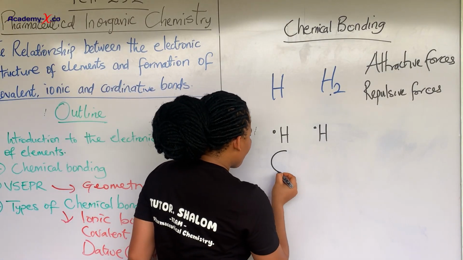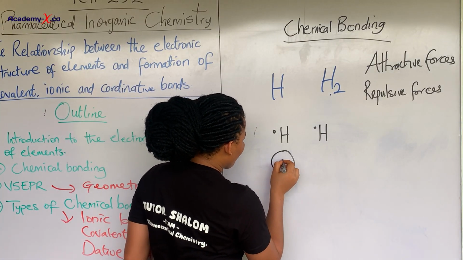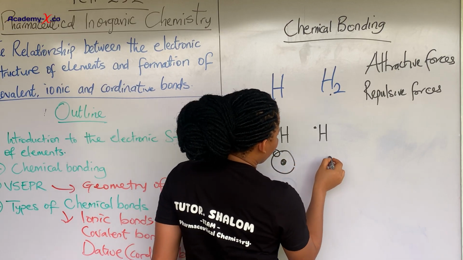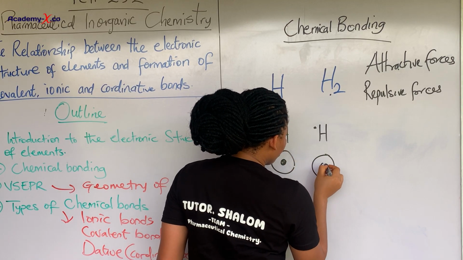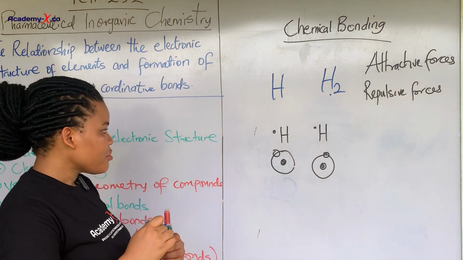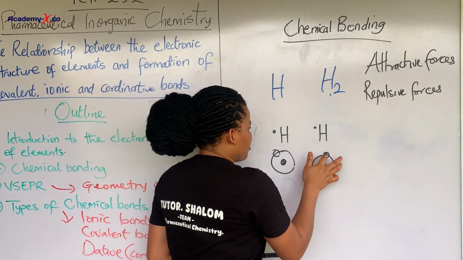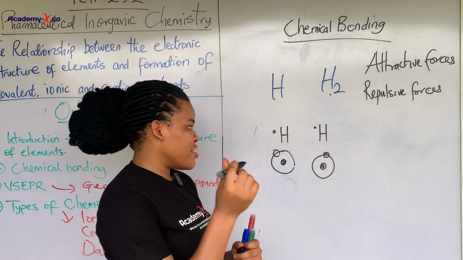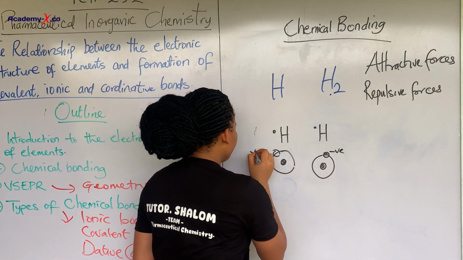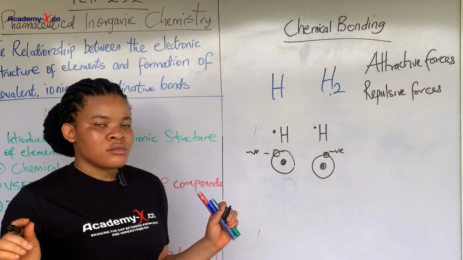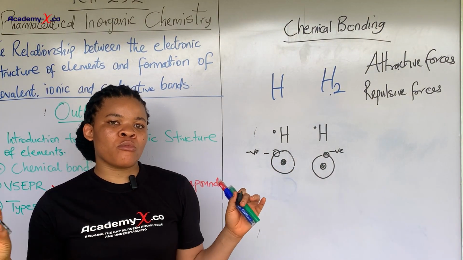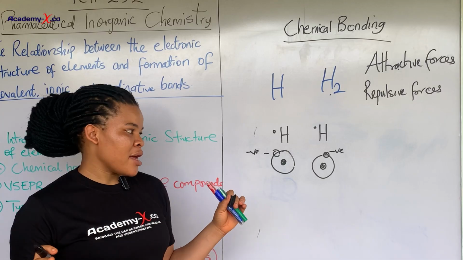Now if I'm to represent this by the electronic structure, I'm going to have the nucleus here, then I have this electron here. Then for this one, I'm going to have the nucleus, then I'll have this electron here. Now, these two electrons, because they are of the same charge, this is negative charge and this is negative charge, they will repel each other.